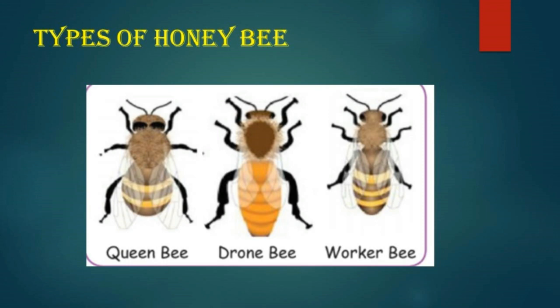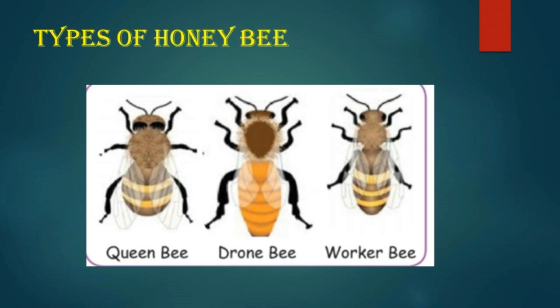Queen bee. The queen is the largest member of the bee colony. There is only one queen and it is the fertile female of the colony. They are formed from fertile eggs. The queen is responsible for laying eggs in a colony. It lays about 2000 eggs per day. The lifespan of the queen bee is 3 to 4 years.